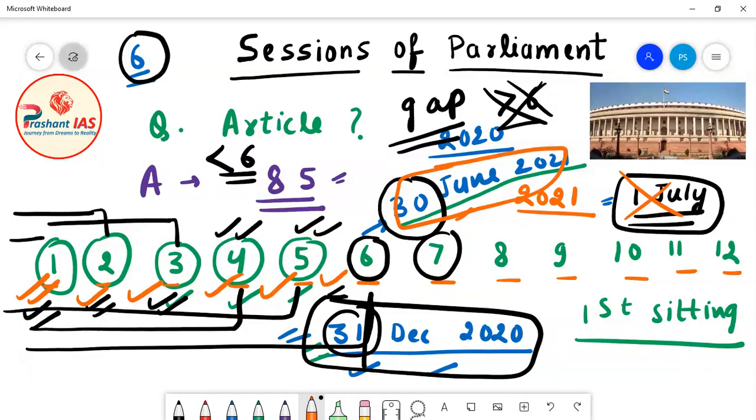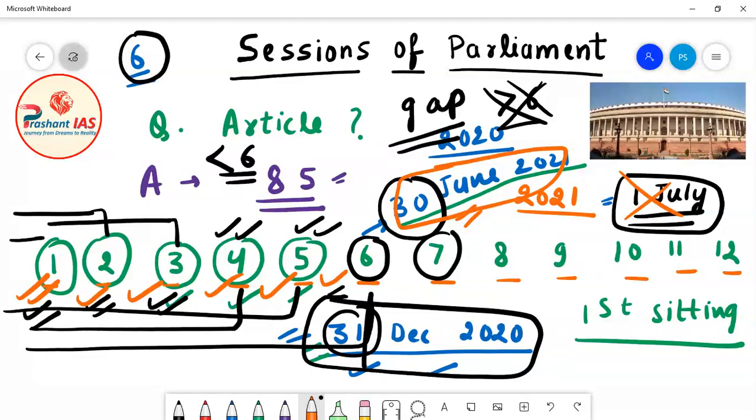This is the boundary date on which the first meeting of the next session should be conducted anyhow, according to Article 85 of the Indian Constitution. So according to Article 85 of the Constitution, the first meeting of the next session should be conducted anyhow on 30th of June 2021 or before 30th of June 2021.